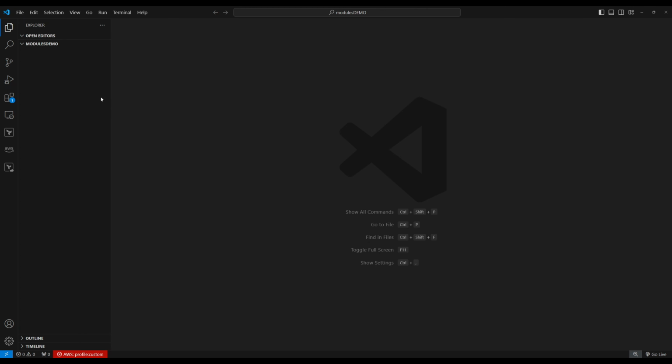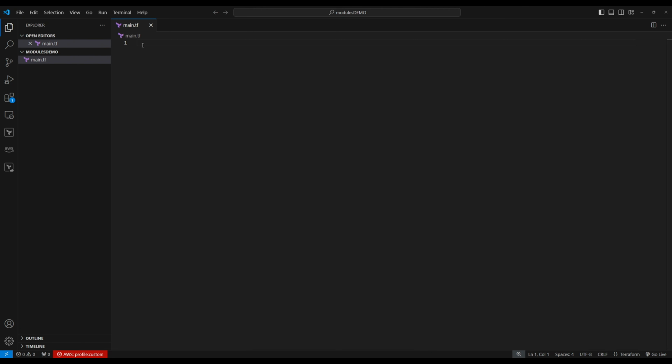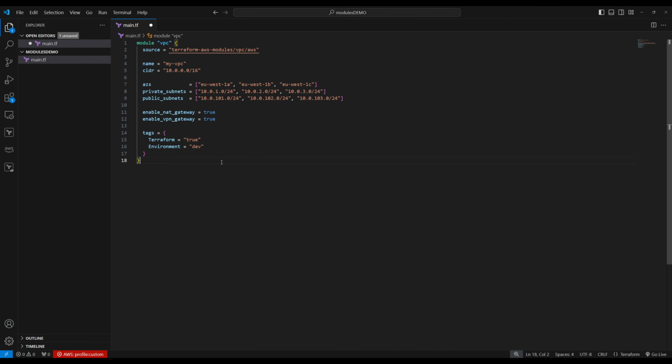So I'm on my Visual Studio Code. I'm on this folder. Let's create a file, main.tf. So let's paste that sample configuration. So this is a module. The source is this one right here.